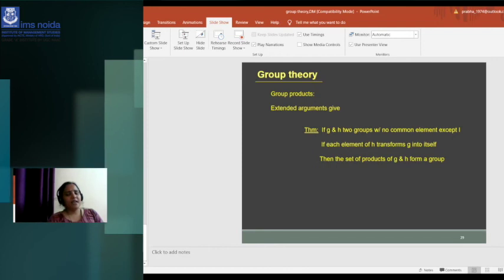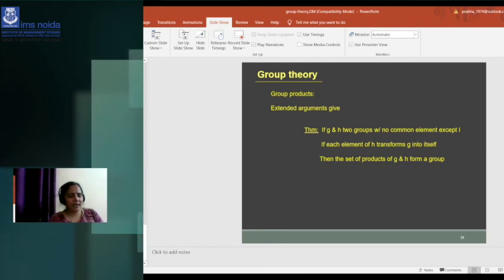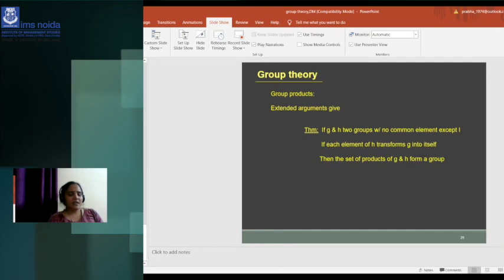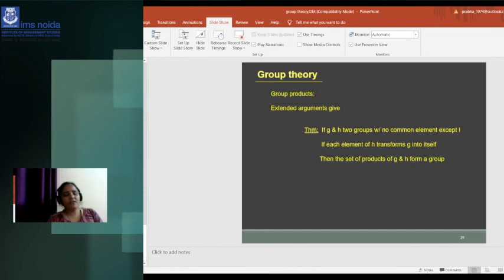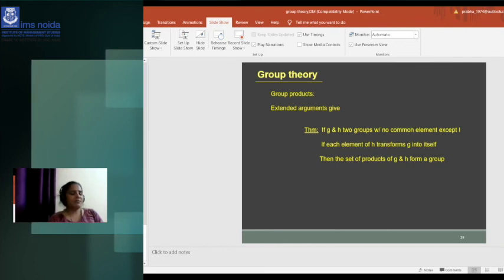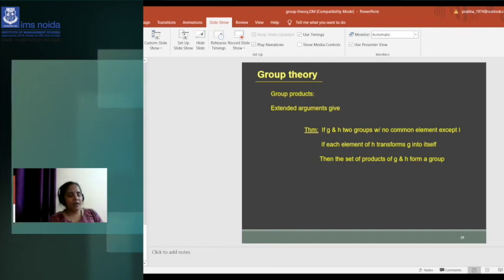And a into 1 equal to a, or a plus 0 equal to a. So under addition properties, 0 is known as the additive identity, because if you add 0 to each element, then you will get the same element as a result. And a into 1 equal to a.